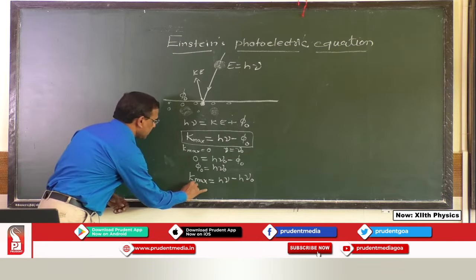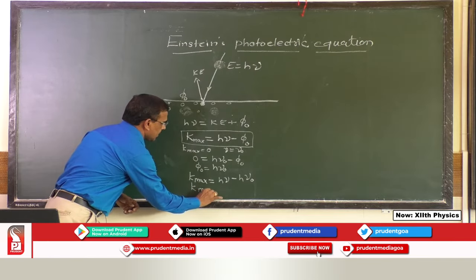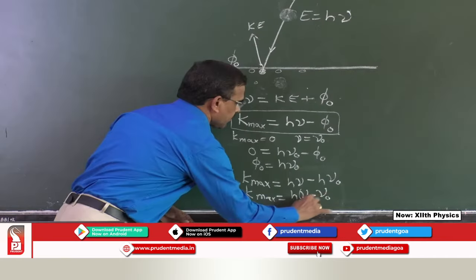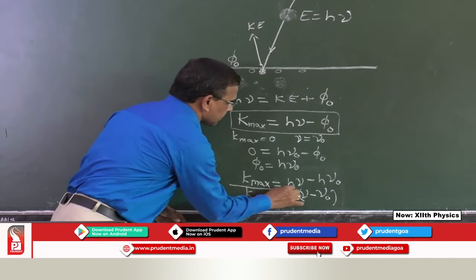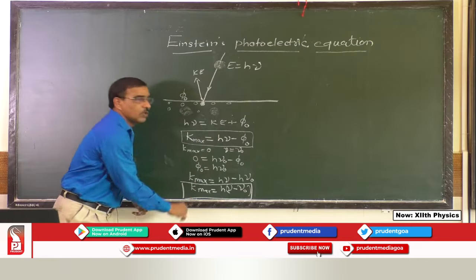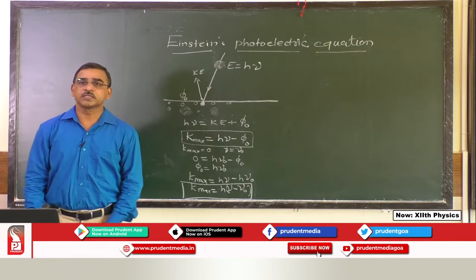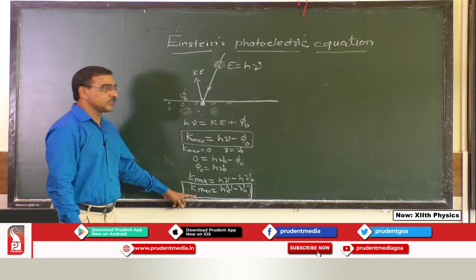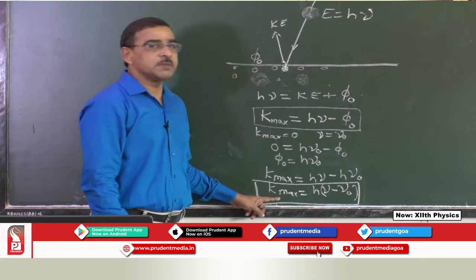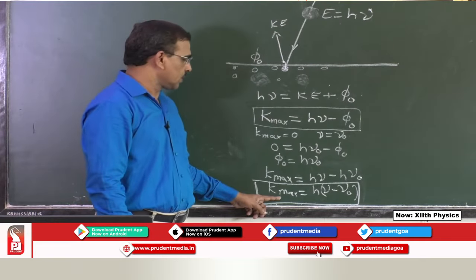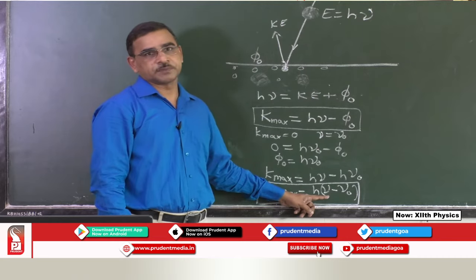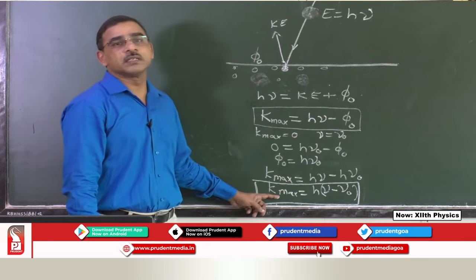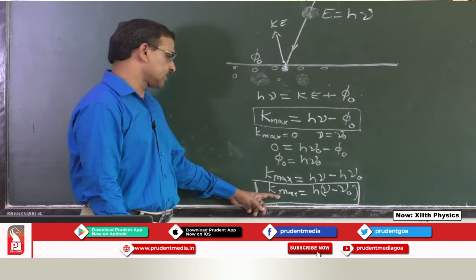And further I can write this as K maximum is equal to h nu minus nu 0. This equation completely explains all the observations of this experiment of photoelectric effect. This equation tells us that the maximum kinetic energy of the electron is directly proportional to the frequency. So, as frequency is increased, the kinetic energy also will increase.